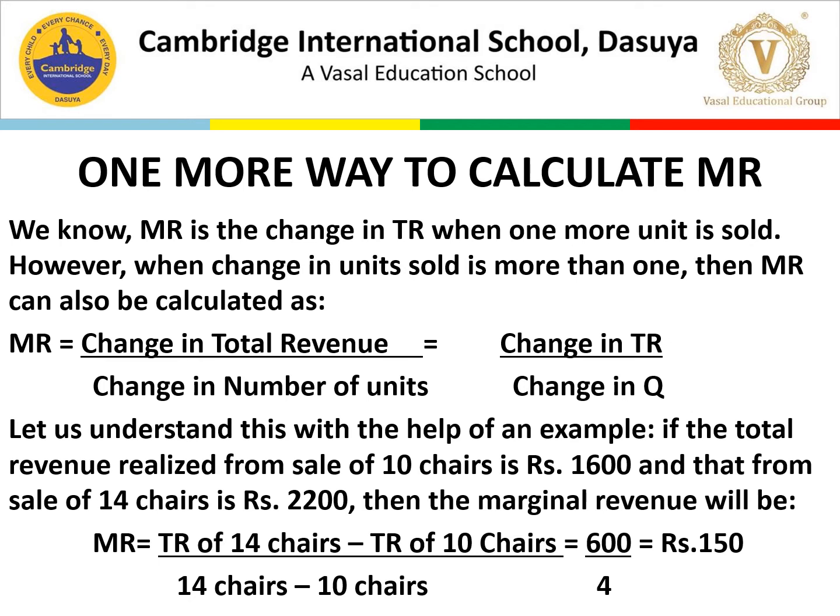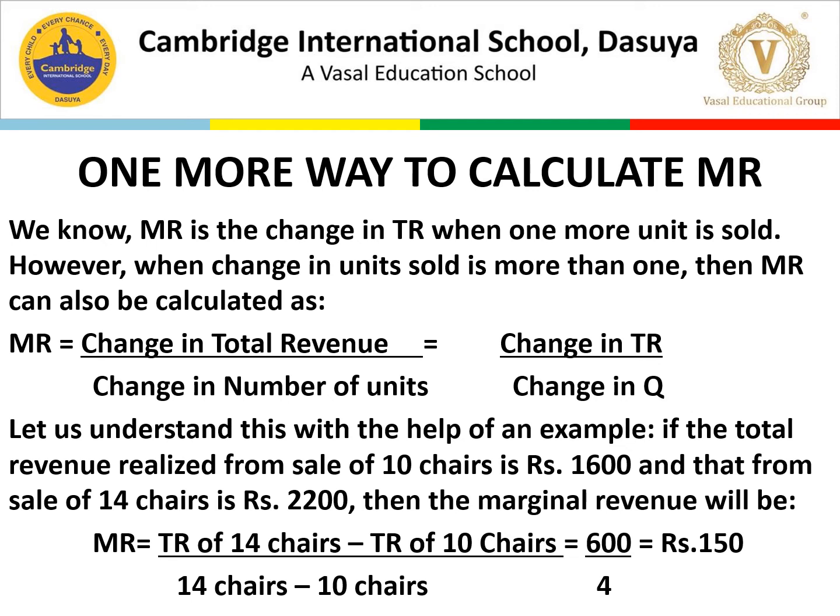When the change in units sold is more than one, MR can be calculated as change in total revenue over change in number of units, that is delta TR over delta Q, where Q is the number of units.